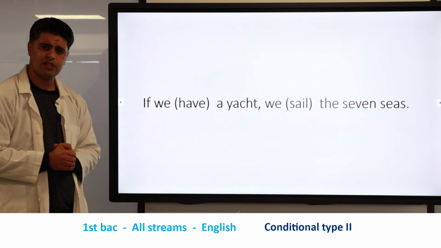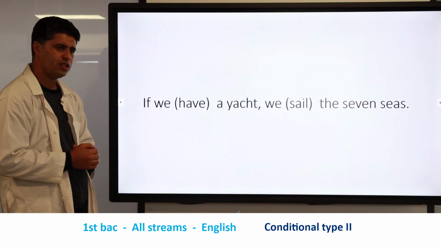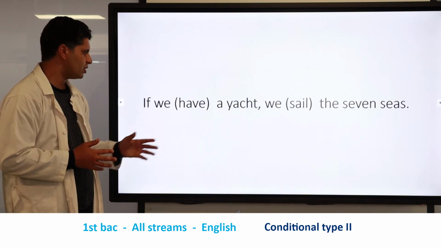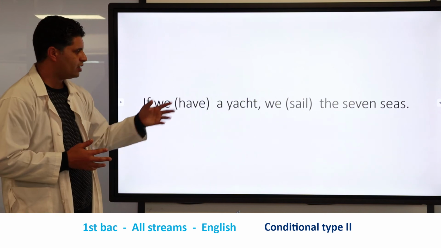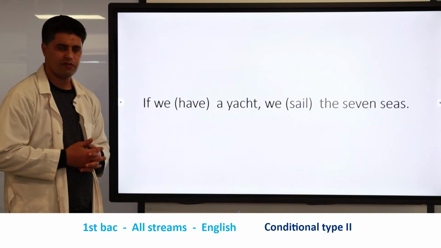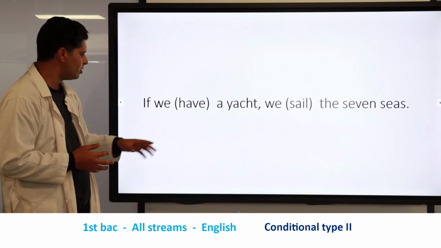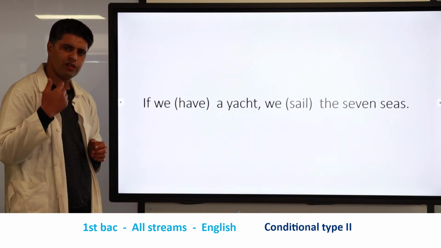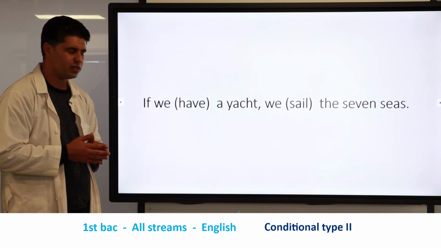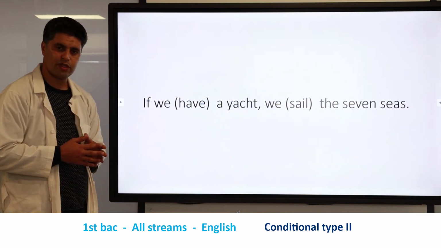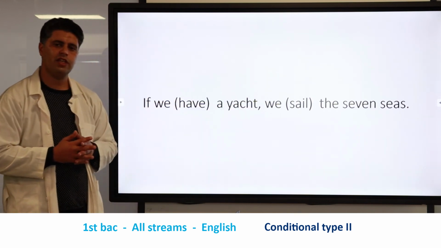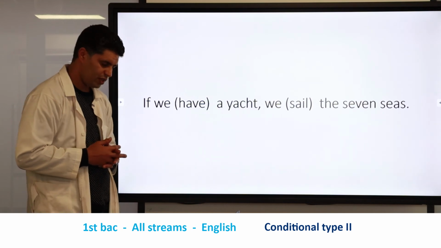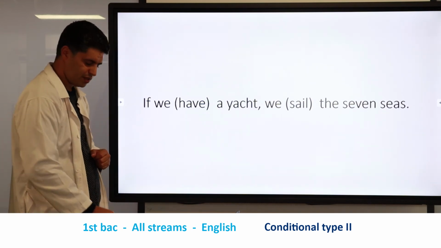So the first statement that we have here, as you can see, has a cause and an effect. What is the cause? The cause is having a yacht, and the effect is sailing the 7 seas. So here we have to use the first verb with the structure that we have just studied. It is the structure of the if clause. It means that this verb must be used in the past simple, and that verb, which is sail, must be used in its base form. Great. So let's see your answer.